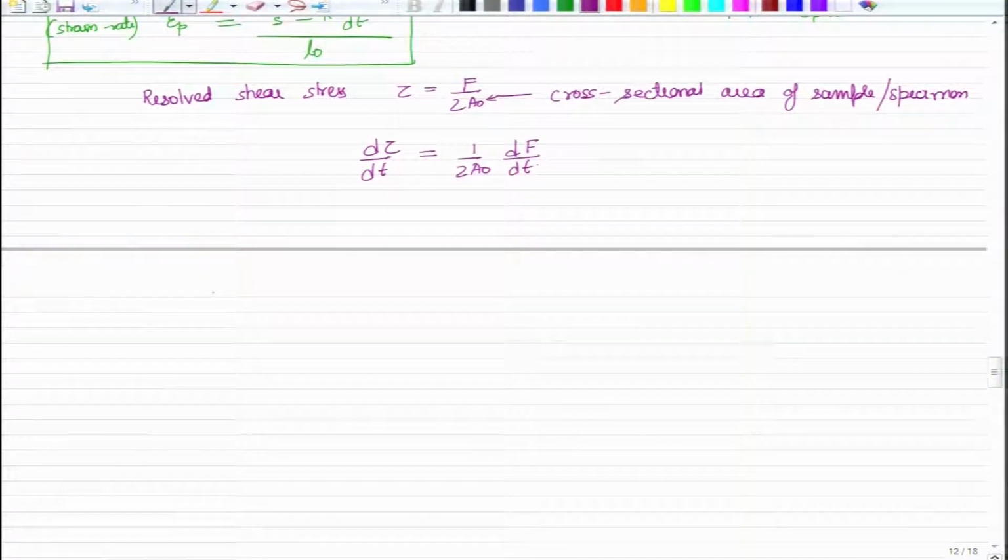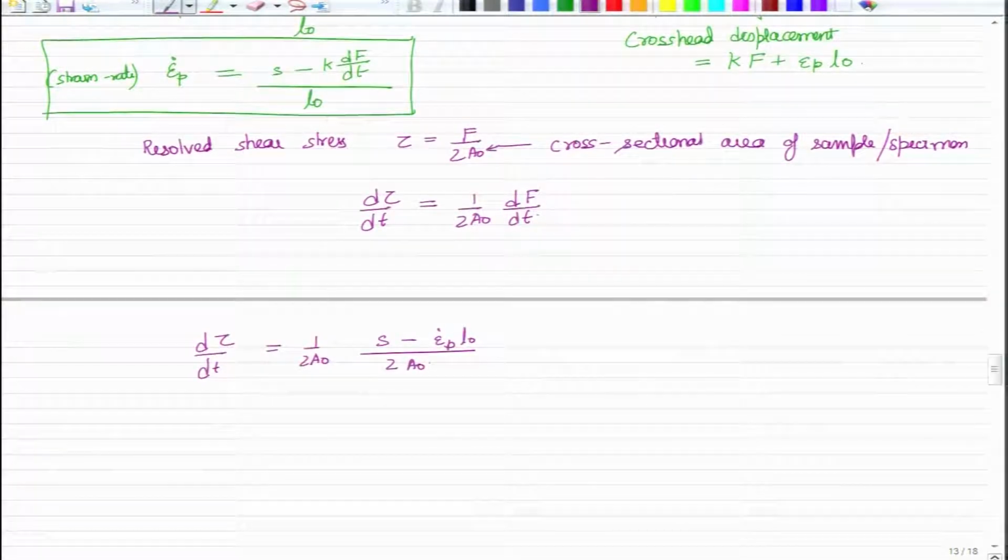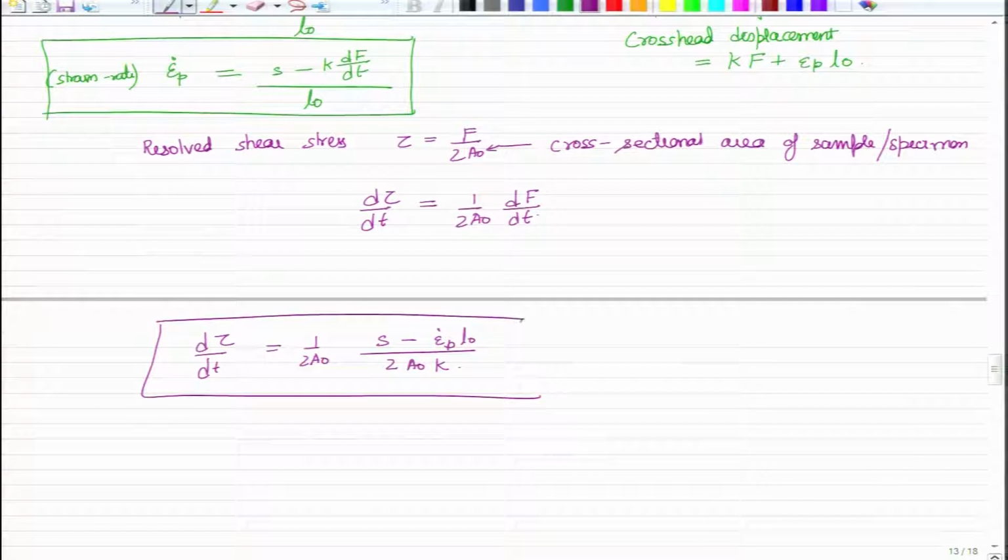So, d tau by dt, and from above we can write... so this is our second set of equations which we are interested in finding out.